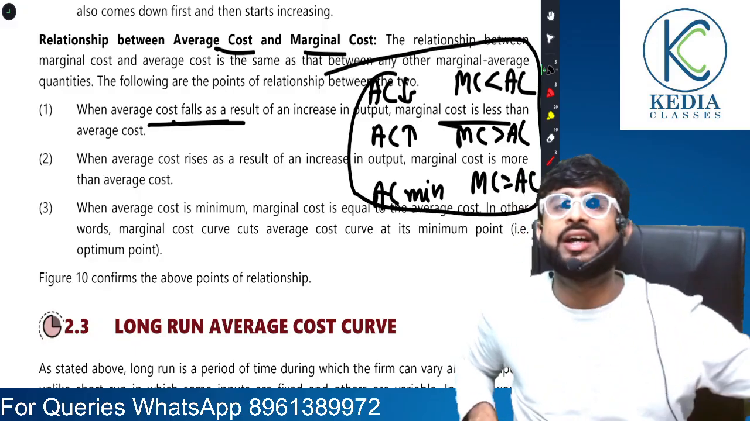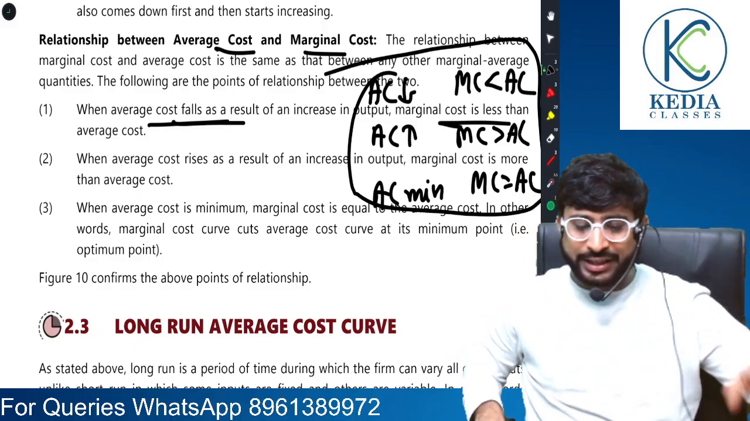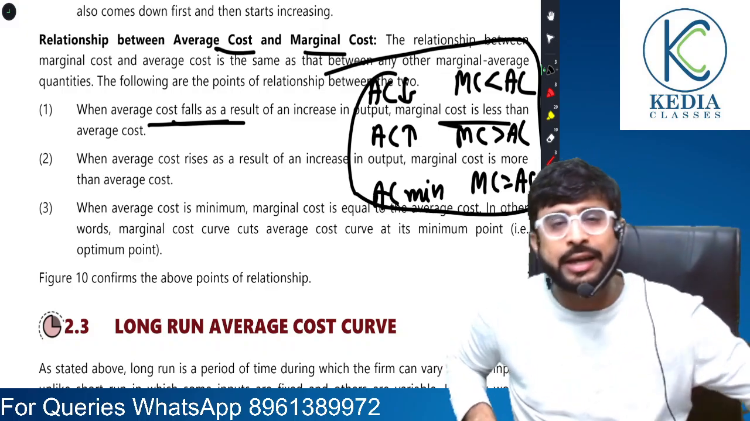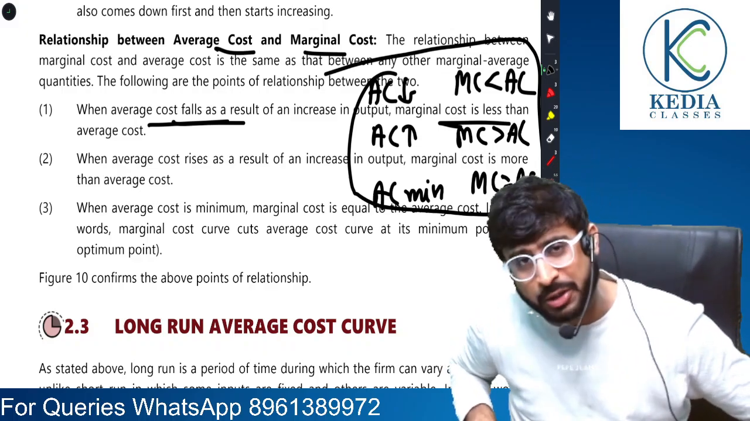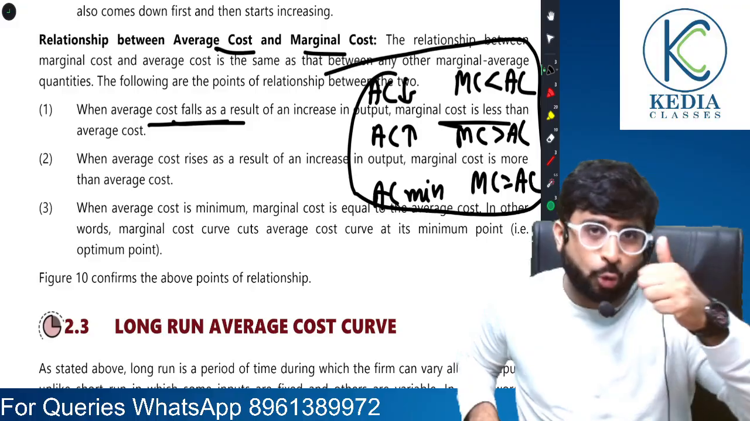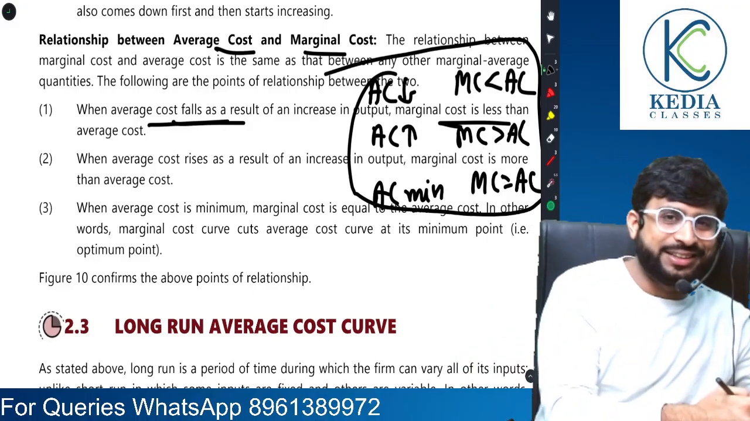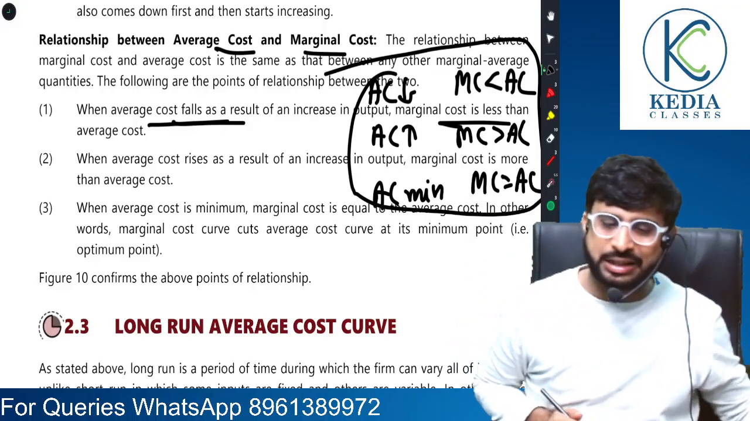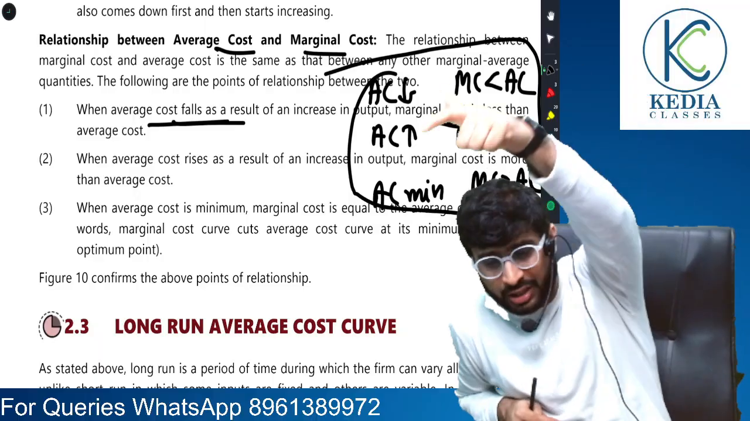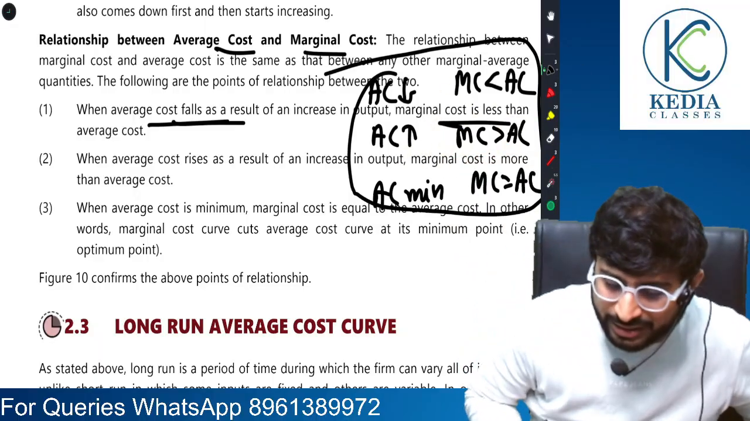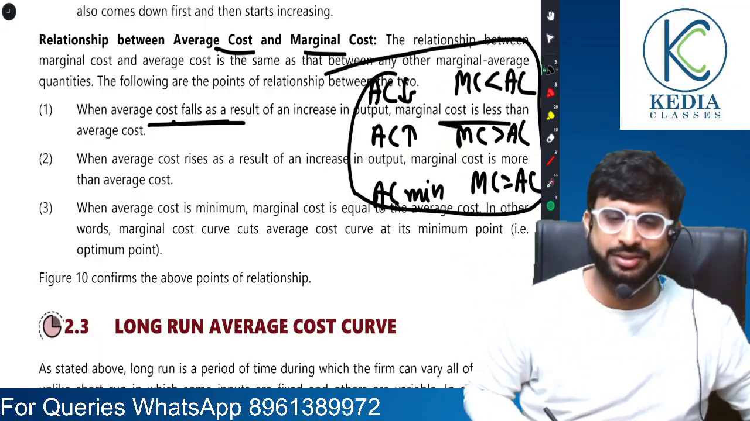When AC falls, MC is less than AC. I will show you this same concept in the diagram as well. But remember, when AC falls, MC is less than AC. When AC rises, MC is greater than AC. But when AC is minimum, MC is equal to AC.